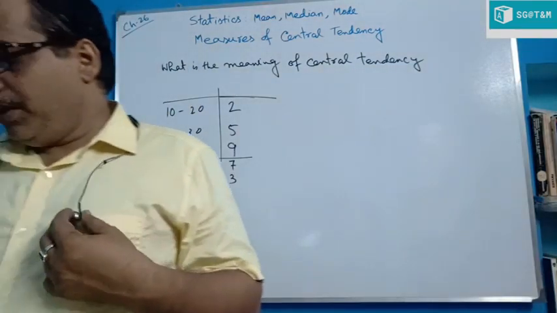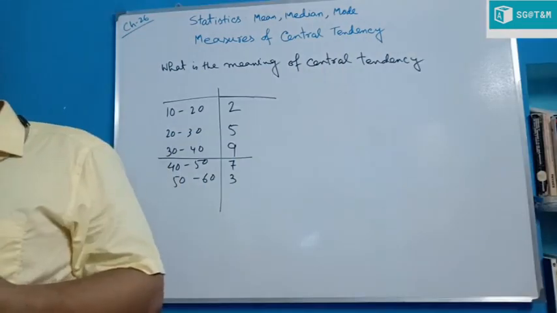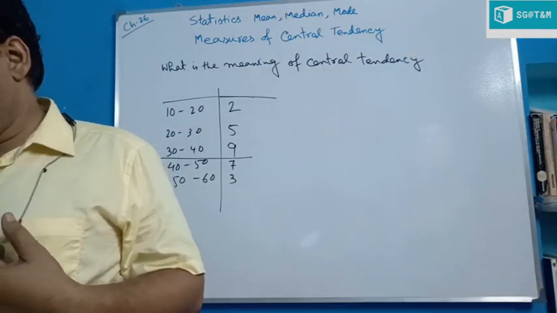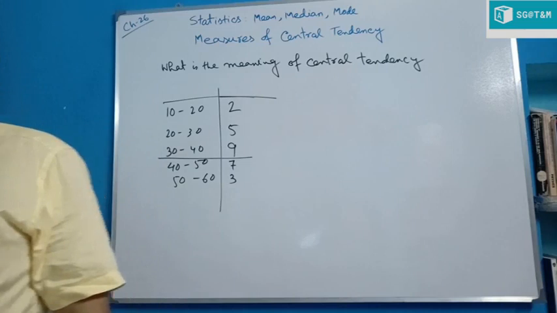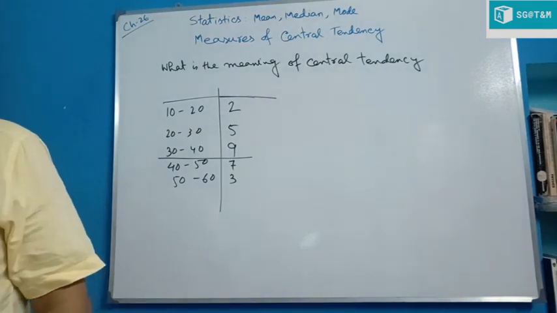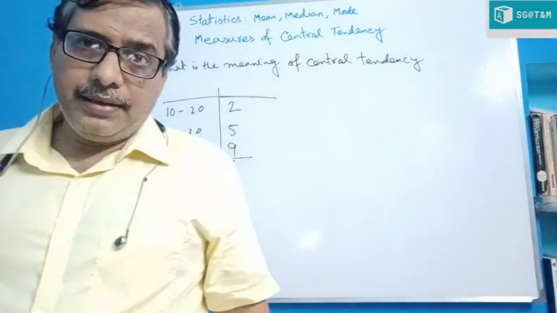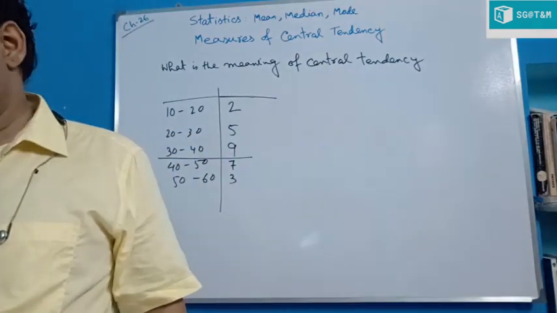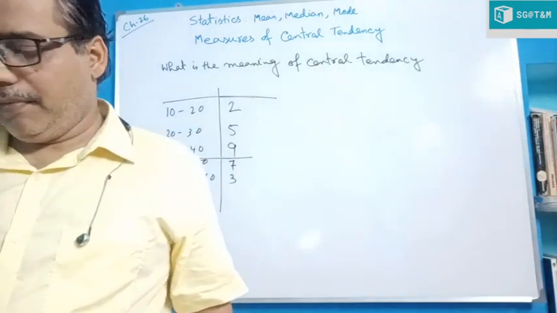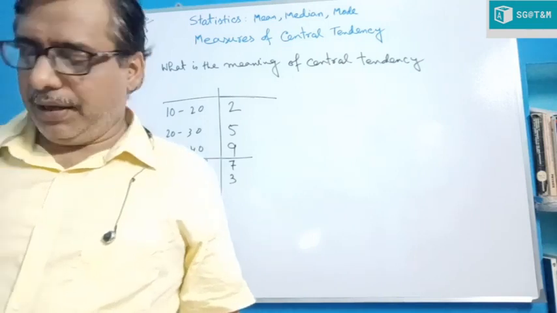Now, in this connection, we may take note of the following criteria of the ideal measures of central tendency. So, which are the ideal measures of central tendency? Easy to compute. Very easily we can calculate this.